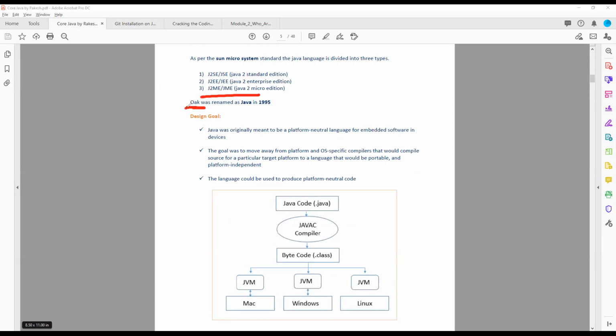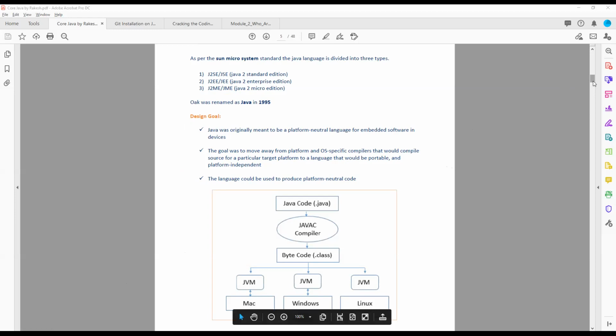Later on, Oak was renamed Java in 1995. The design goal of Java was that it was originally meant to be a platform neutral language for embedded software in devices. No need to understand if the terms are difficult. Platform neutral language means, I'll just tell you how we can think of it clearly.